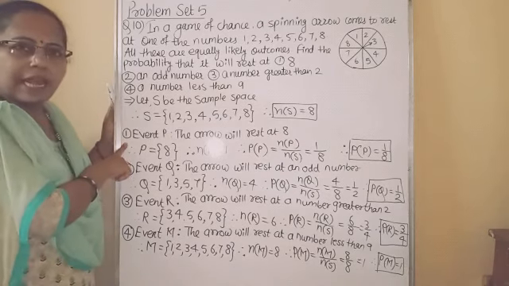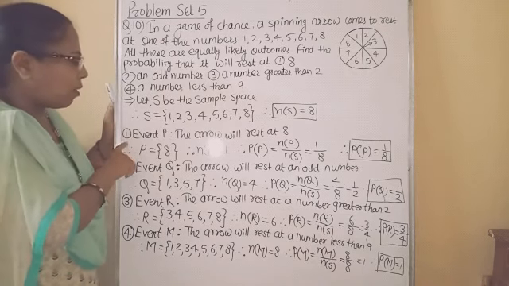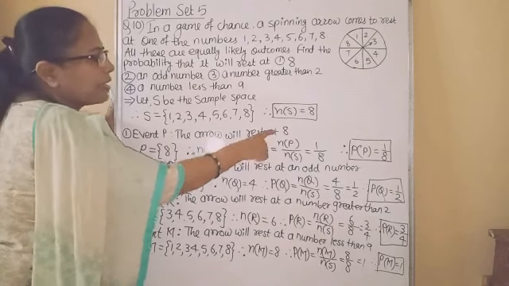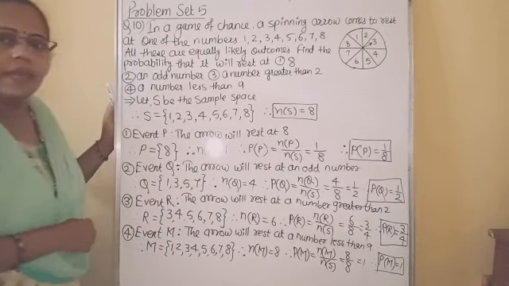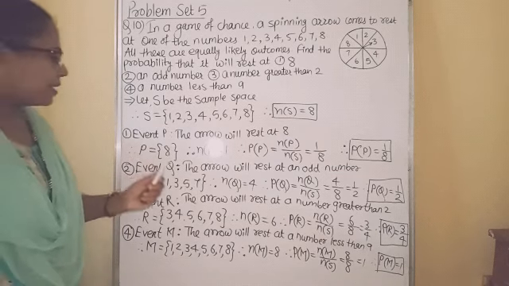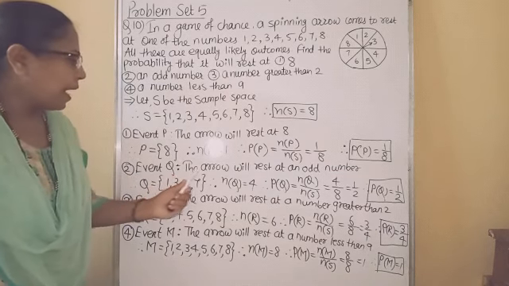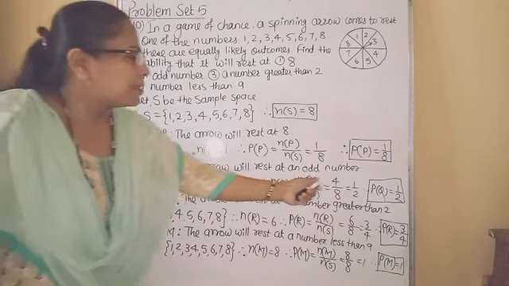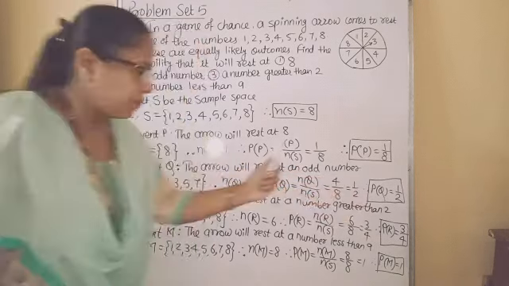First answer you will write the probability of the event that the arrow will rest at 8 is 1 upon 8. Second answer, probability of the event that the arrow will rest at an odd number is 1 upon 2.